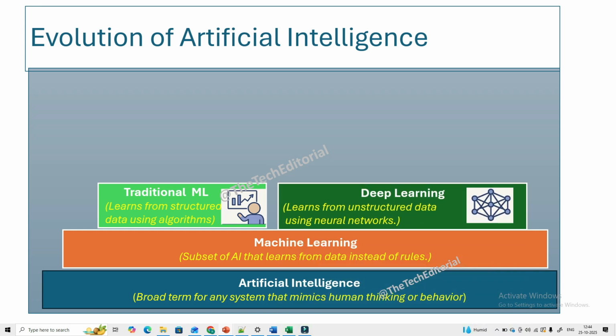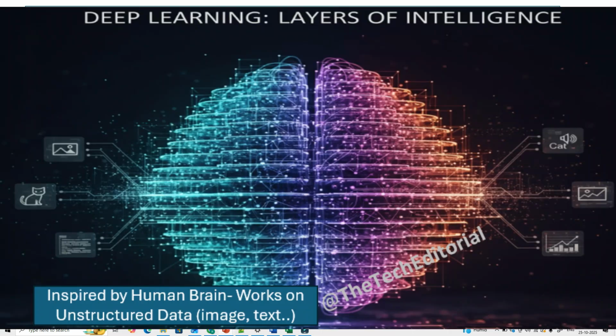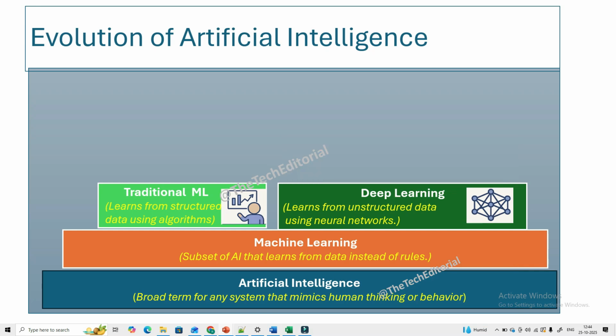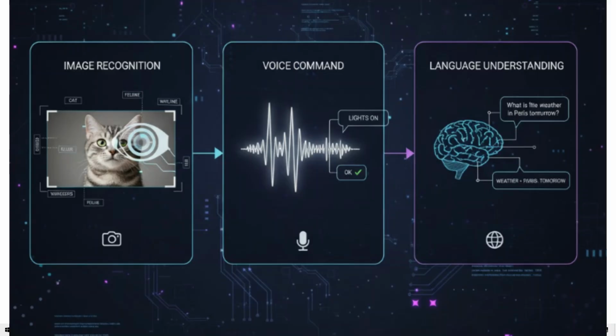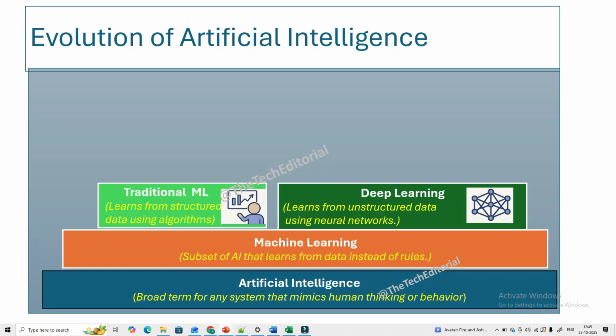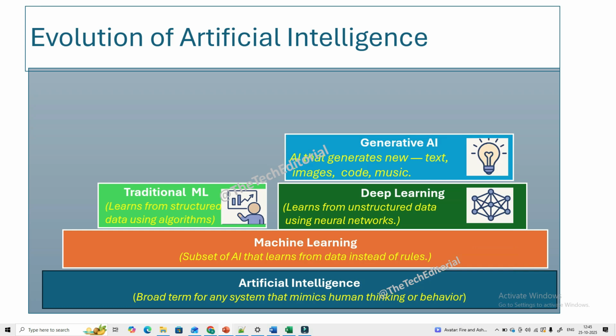And then came deep learning. This is where things started to get interesting. Deep learning uses neural networks, which are layers of interconnected neurons inspired by how our brain works. And the best part, it learns automatically from data. So instead of handpicking what is important, deep learning figures that out on its own, even from unstructured data like images, speech, and text. That is why deep learning made it possible for machines to recognize faces, understand voice commands, and translate languages, right? Once deep learning models became large enough and were trained on massive amounts of data, something amazing happened. They didn't just analyze data, they started to create new things from it.